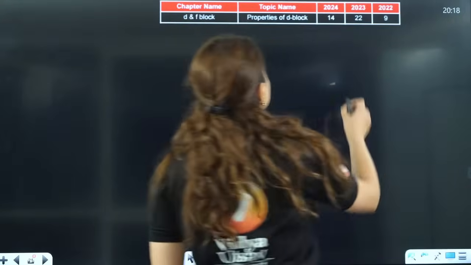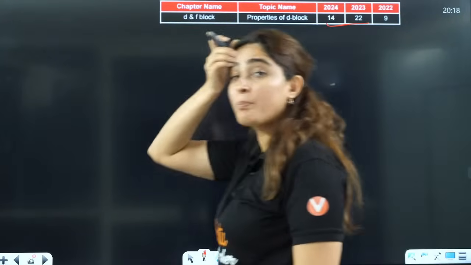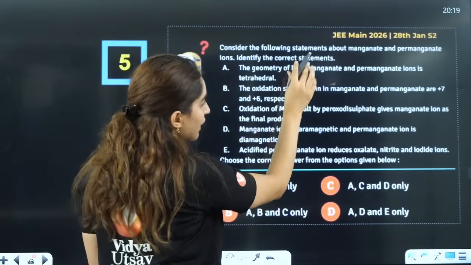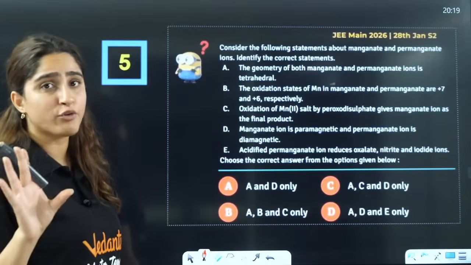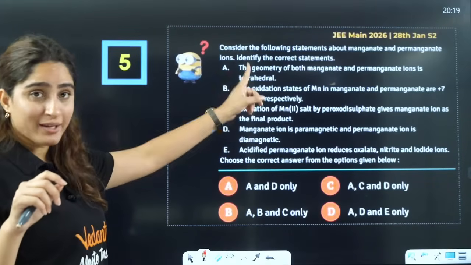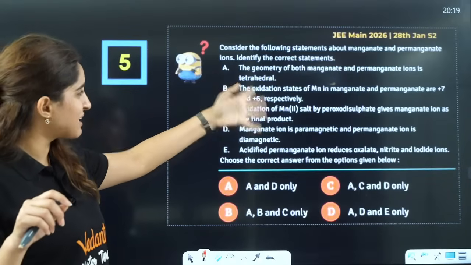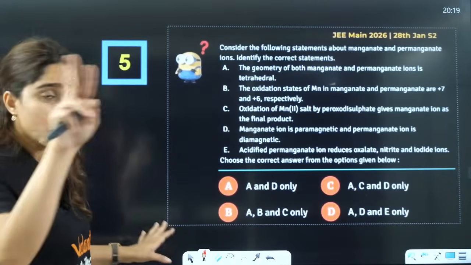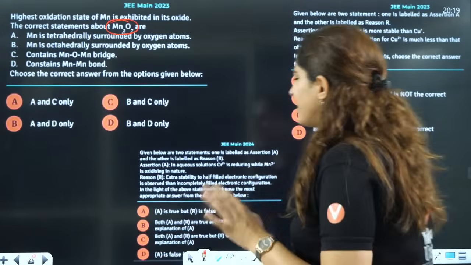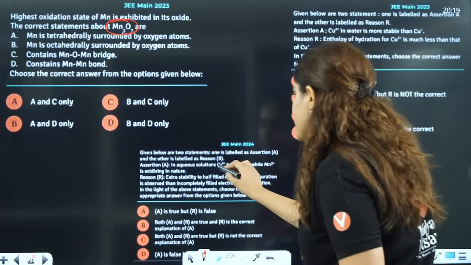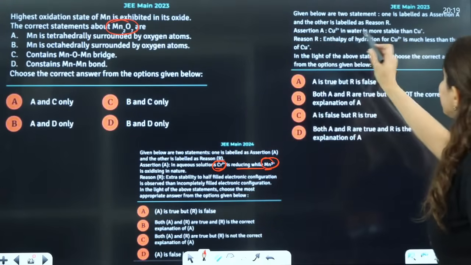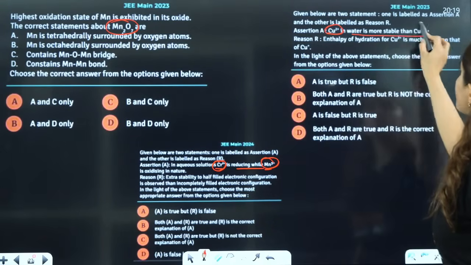Now next is properties of d block. Based on the properties, for example, in this case this is a question of KMnO4 and K2Cr2O7. You can see based on manganate and permanganate, based on its magnetic character and its shape, they have asked you questions on that. Now this is again, if you see, manganese is like a favorite. If you can see, aqueous solution of chromium is reducing while this is oxidizing in nature, right? Then this is based on Cu in water being more stable than this.